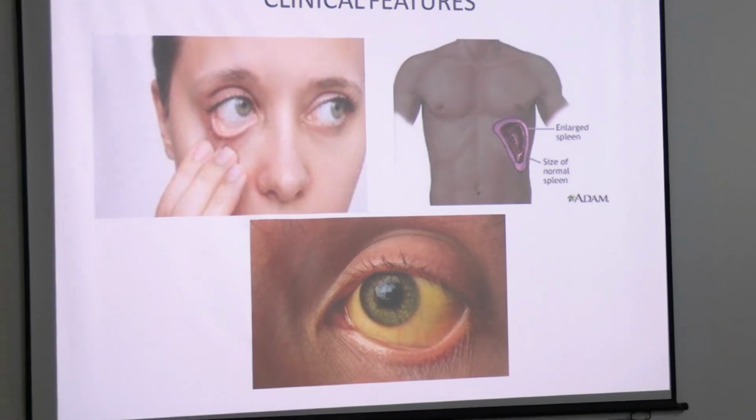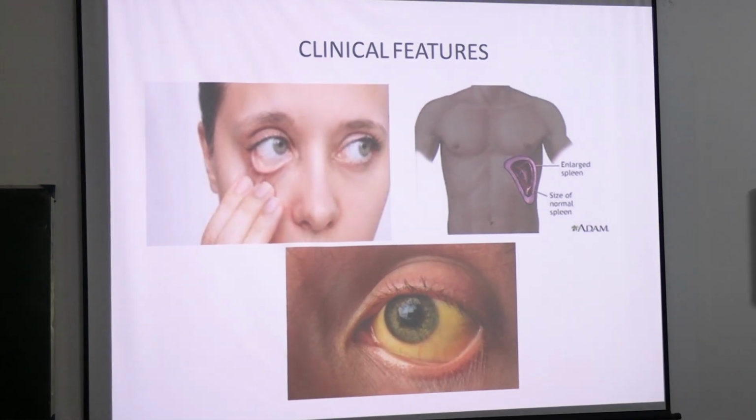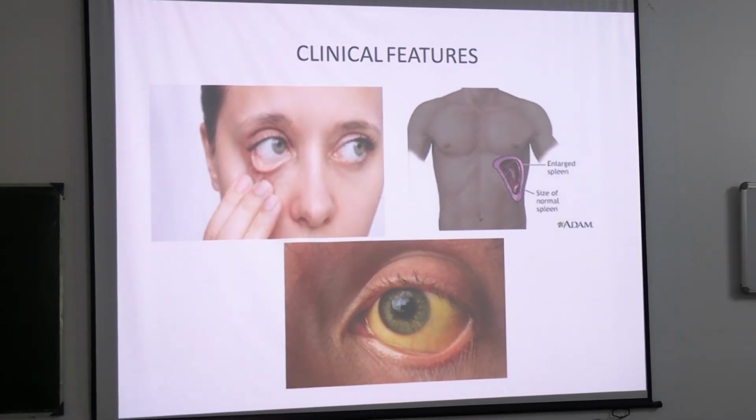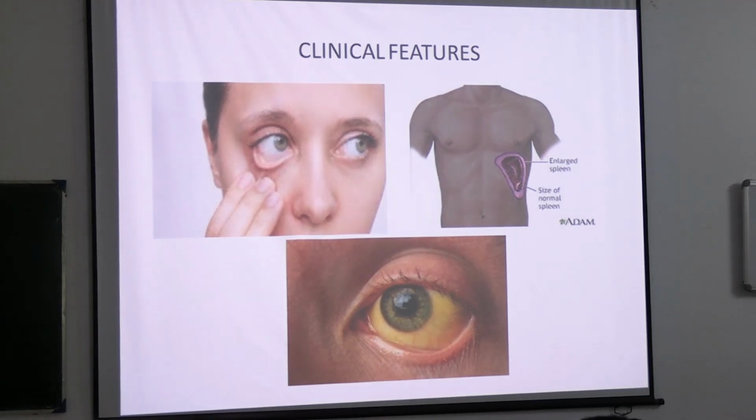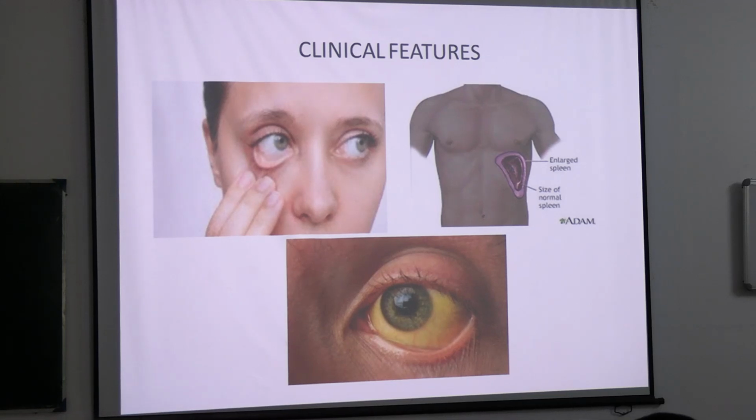So now clinically, how will you understand the patient is having hemolytic anemia? First and foremost, what will be there? There will be pallor, okay? So pallor followed by icterus or jaundice and then splenomegaly, okay? These three are the cardinal features of diagnosing a hemolytic anemia, okay?